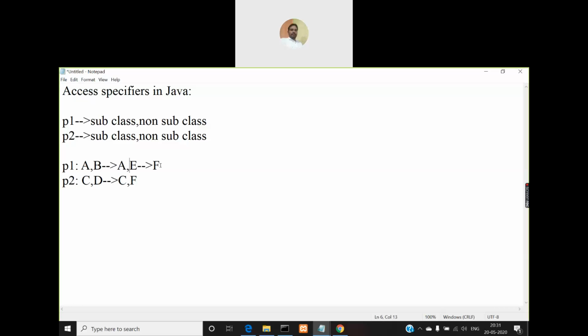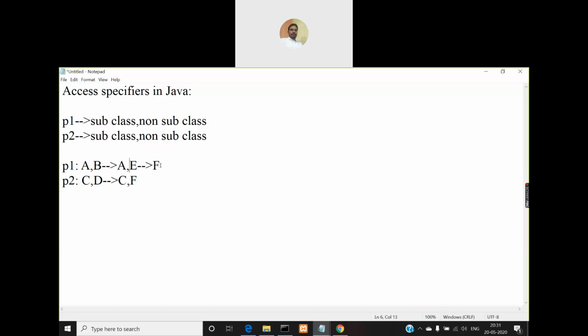So in that way, you can create one class in one package and make it a subclass for another class which is defined in another package, say P2. So that means a class can have a subclass in the same package or a subclass in a different package. So what is the combination you are getting here? Two combinations.